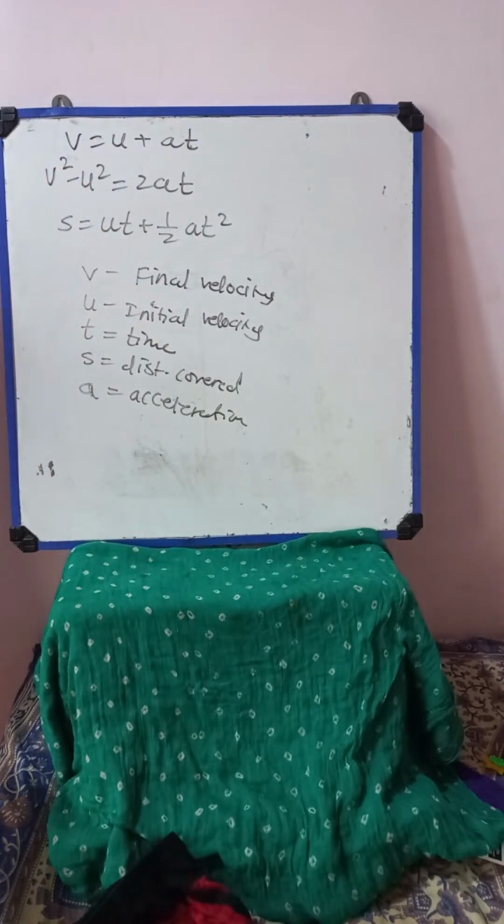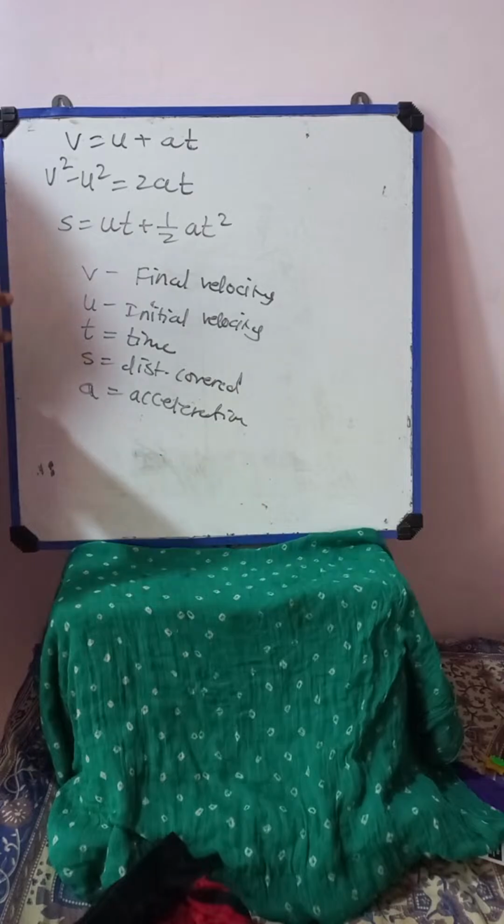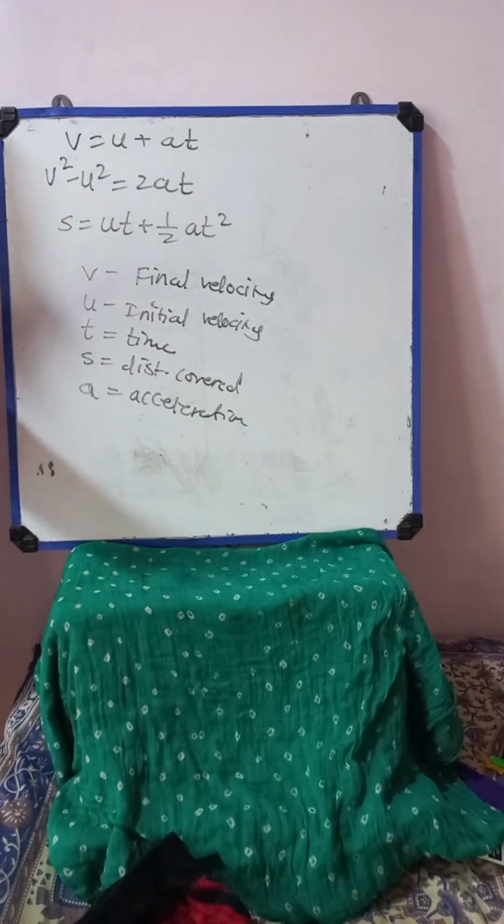So basically, whenever numericals are asked based on the three kinematics equations, they give all these initial and final values. Sometimes they give them directly and sometimes indirectly. Suppose they say the object is initially at rest. Object at rest means the object is not moving, not in motion. So the velocity possessed by the object is equal to how much? 0. So u is equal to 0. So in that case this term u becomes 0.